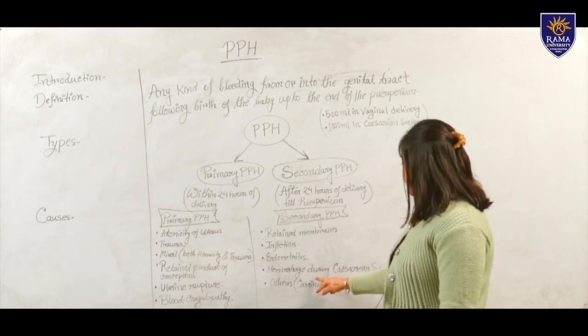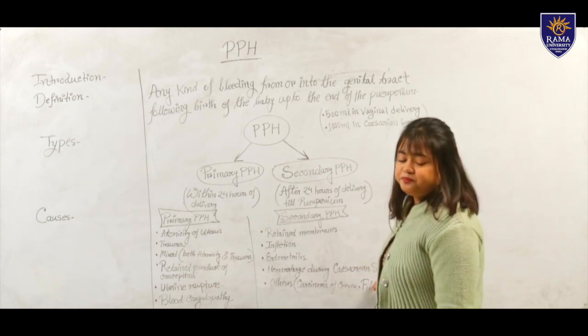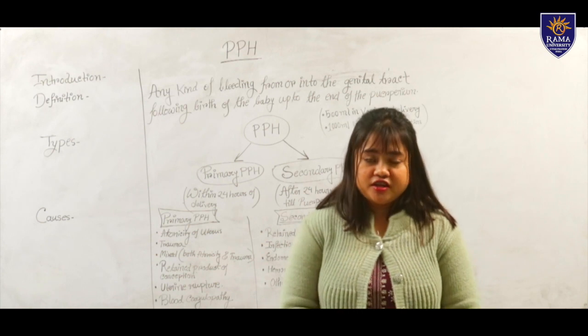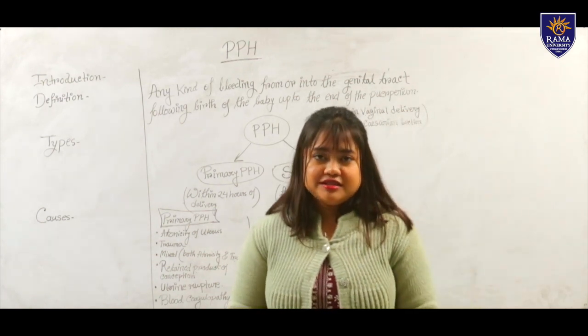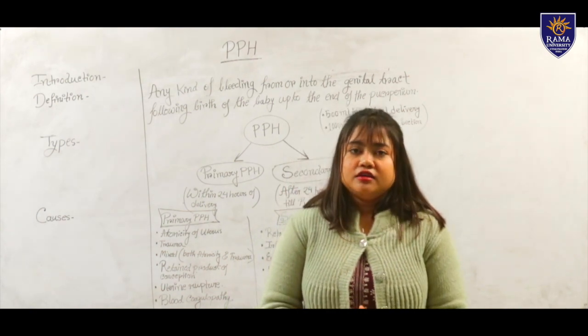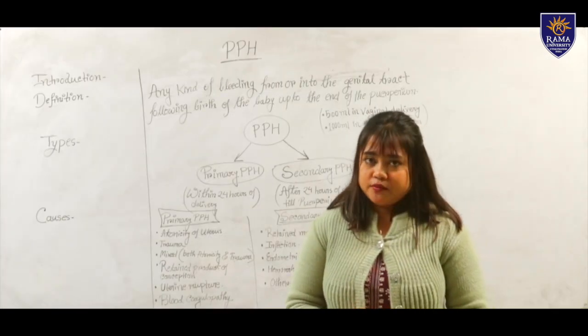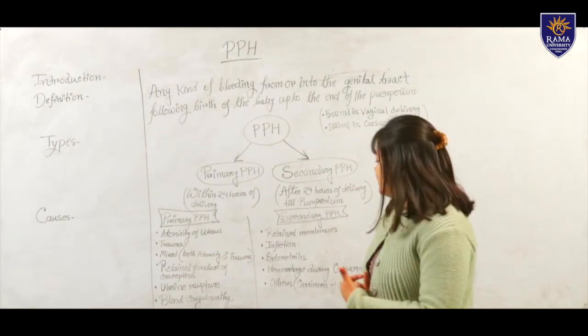Fourth one is hemorrhage during cesarean section. During the cesarean section, if any hemorrhage occurs in the mother or in the genital tract of the mother, there will be excessive bleeding.